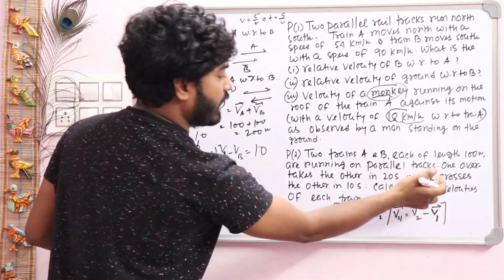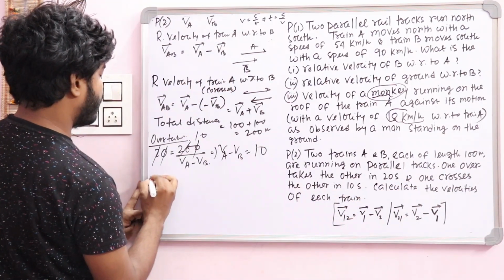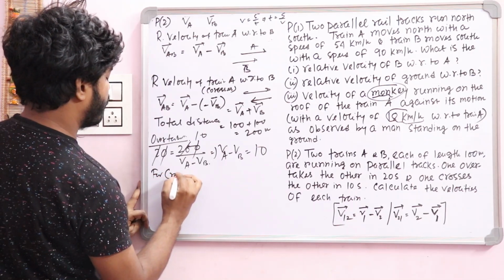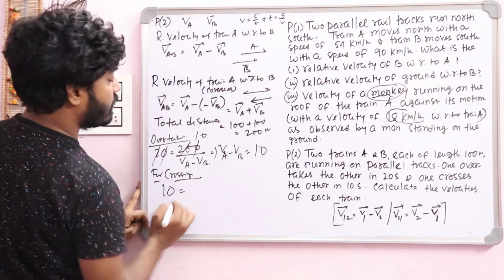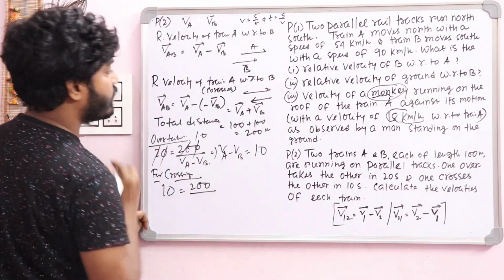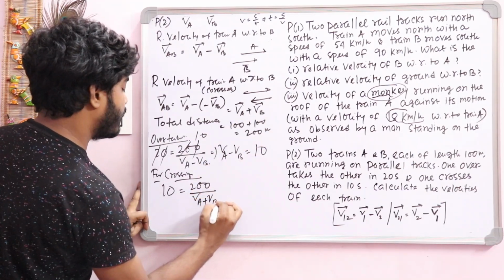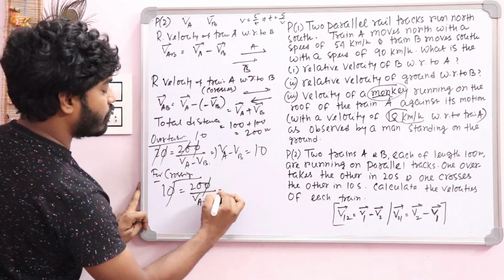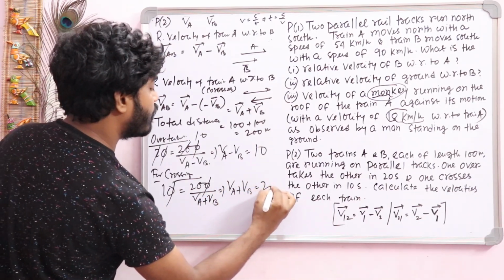And for the crossing condition, time taken is 10 seconds. For crossing, time 10, that is equal to distance travelled, same, that is 200, but for crossing velocity VA plus VB, 0 0 cancel out. So from here you can say VA plus VB, that is equal to 20.